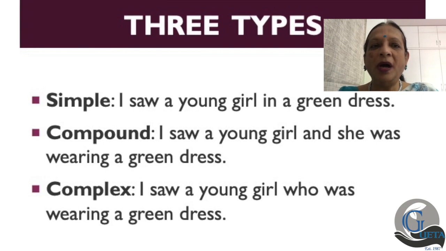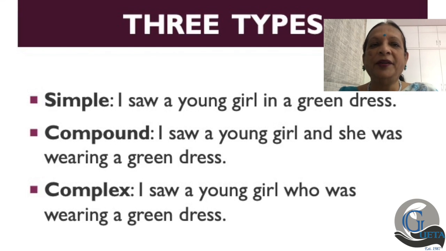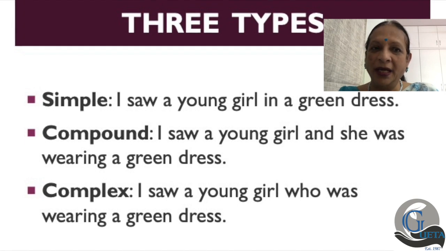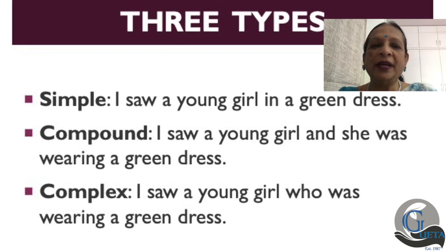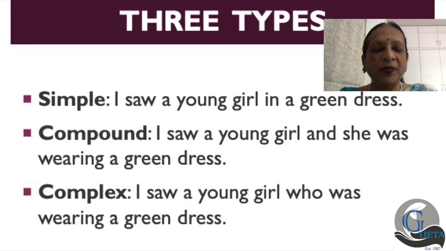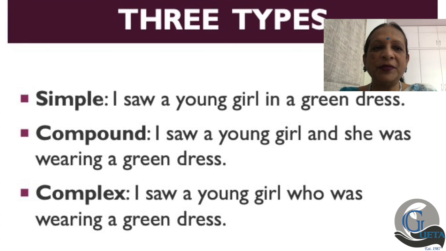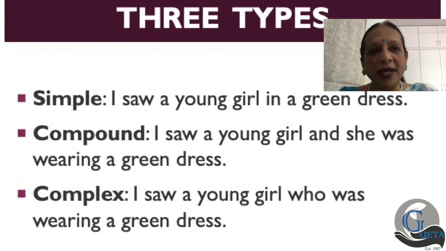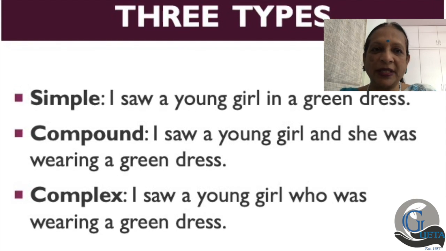Let me go back to the first sentence. I saw a young girl in a green dress. I saw a young girl and she was wearing a green dress. The two can also be combined to say, I saw a young girl who was wearing a green dress.